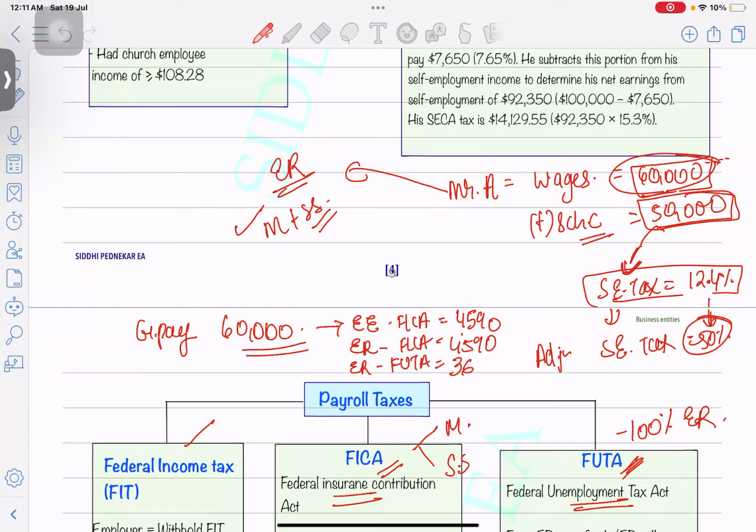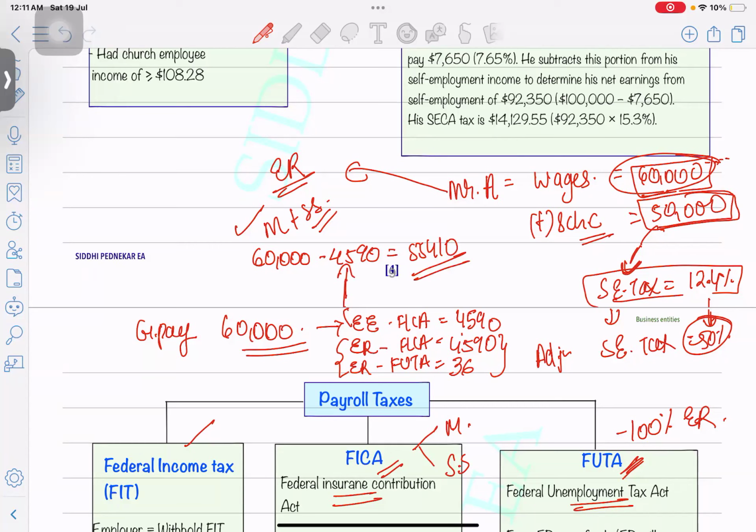So when the employee is going to receive a salary, how much net will he receive? 60,000 minus 4,590, that's it. He is going to receive 60,000 minus his share will get reduced, not the employer's share. The employer is going to pay these two amounts out of his pocket. So minus 4,590, that will be 55,410. This will be considered as the net earnings of the taxpayer.